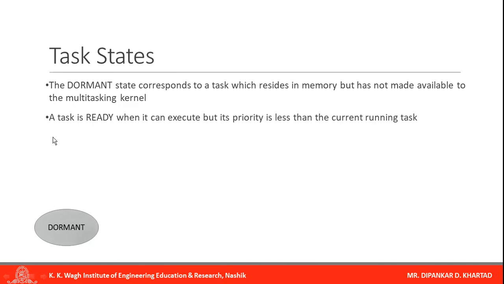The second state is ready. A task is ready when it can execute but its priority is less than the current running task. There is one task which is already running, and that running task has the highest priority, that's why it is running. But below that task there is another task which has less priority, so that task will be in ready state. After the highest priority task runs, the next priority task will run, that's why that task should be in ready state. So the second state is ready state.